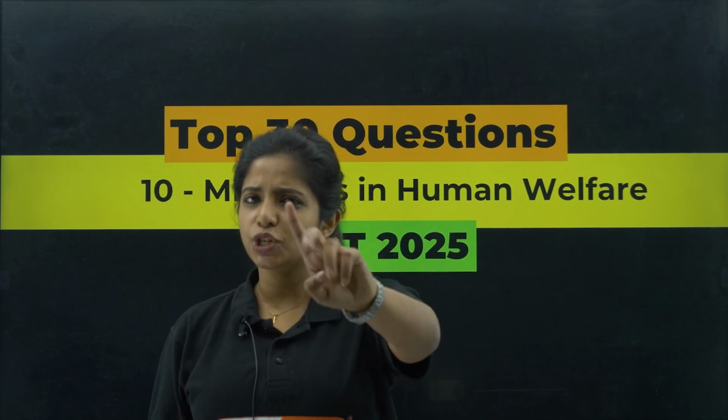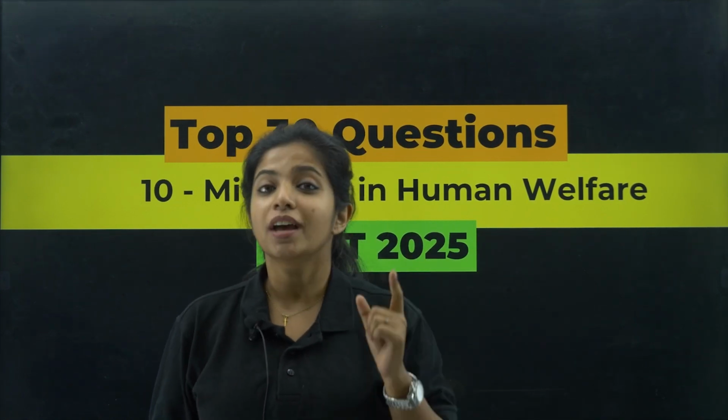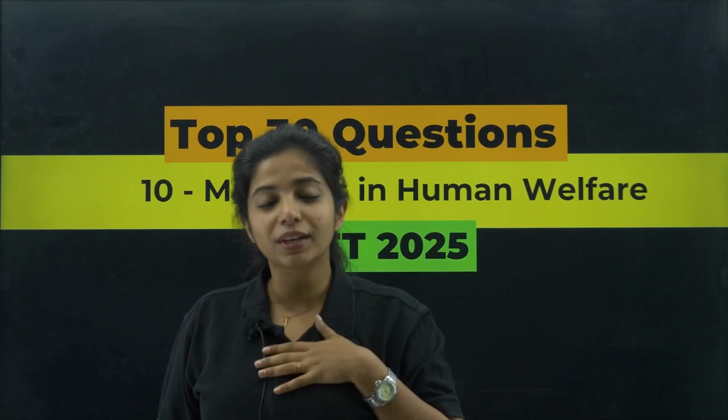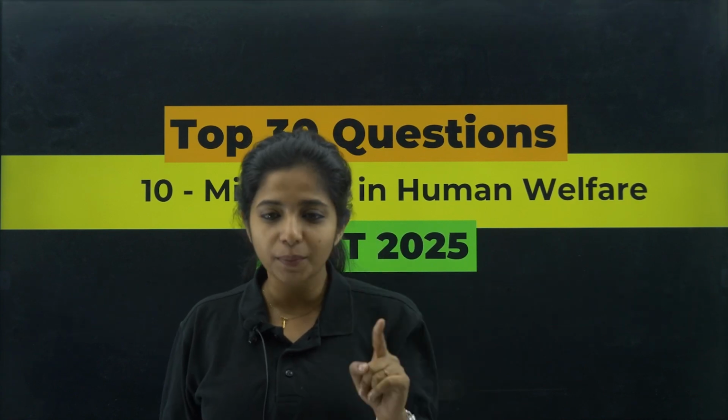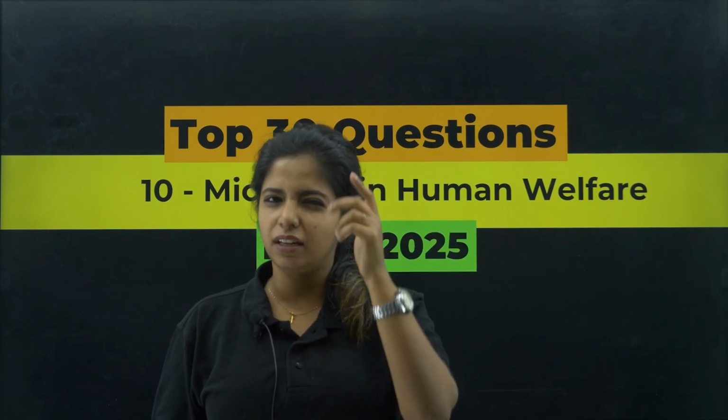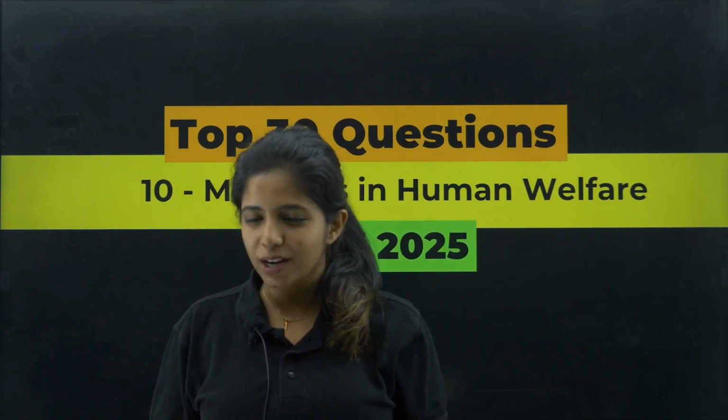Now, there is only one condition before I proceed with the chapter: before I show you the answer, you have to solve the question by yourself. That should be the deal. No cheating here. You should be analyzing your preparation, then only go ahead with the answer that I have. If you're not doing that, then you are messing it up. So please don't mess it up, children. Please be honest to yourself.